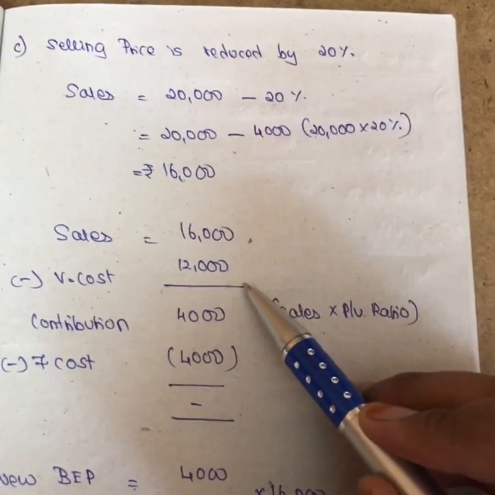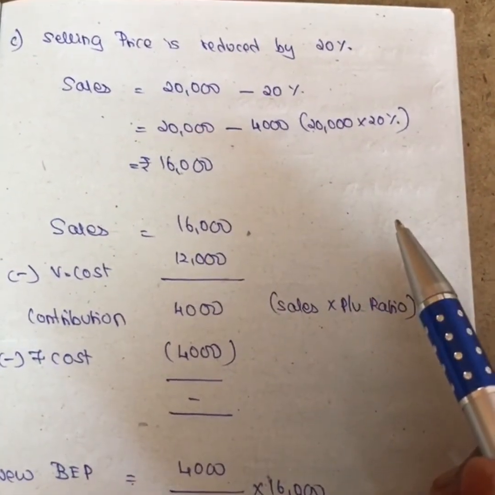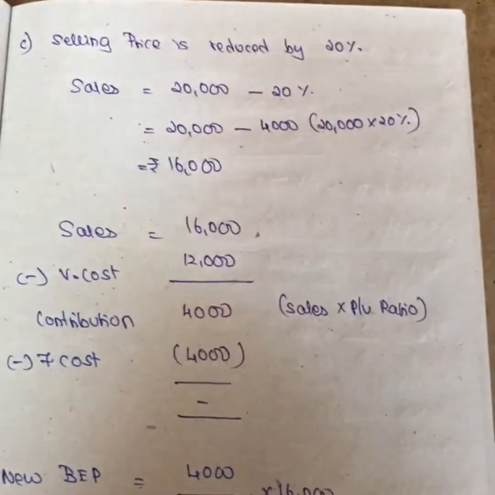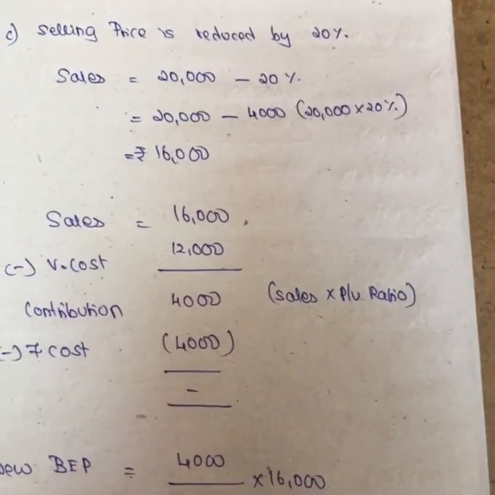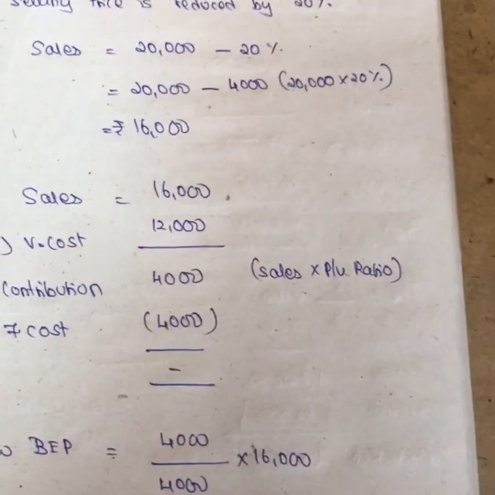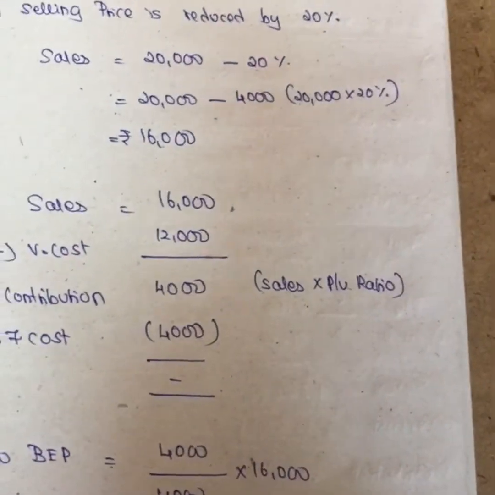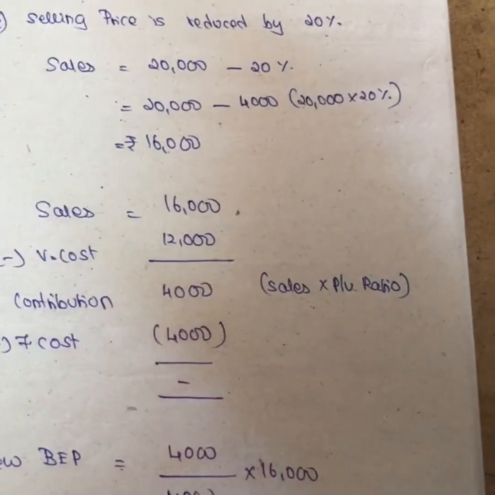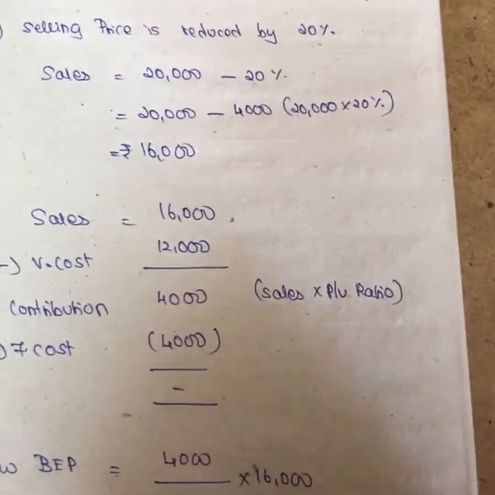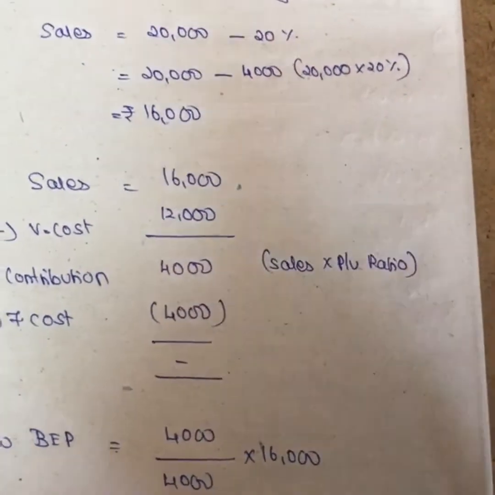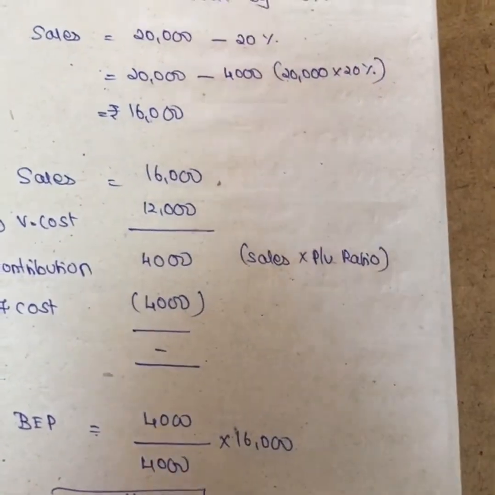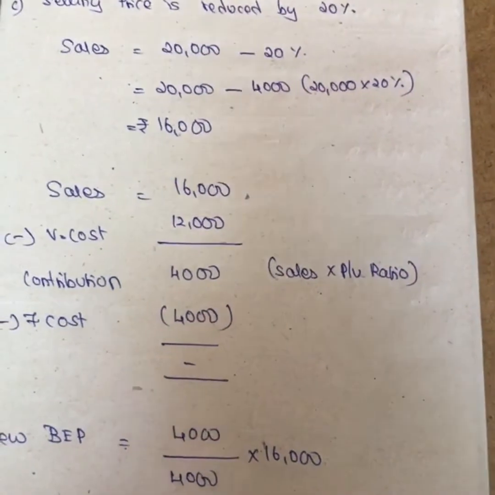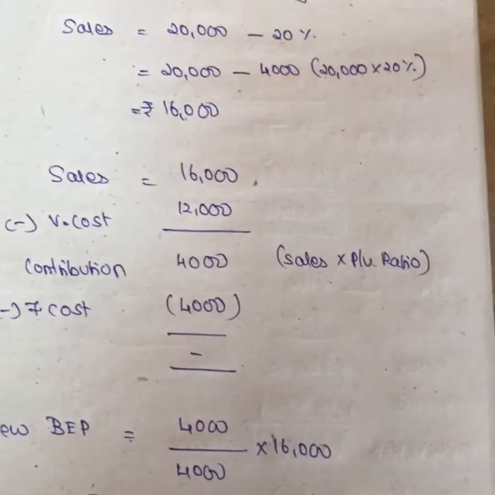But variable cost will not change, girls. Because we know whenever there is a change in sales, your variable cost also obviously will change. That is what we studied, right? But with selling price, your variable cost will never change, because we have a concept that the variable cost value will change, but variable cost per unit will not change.